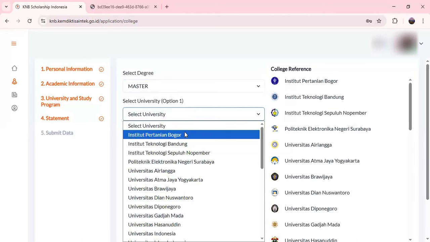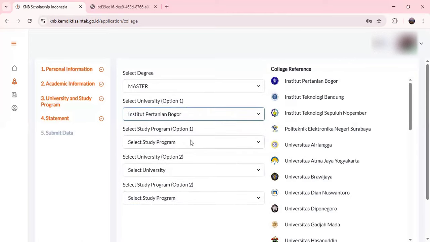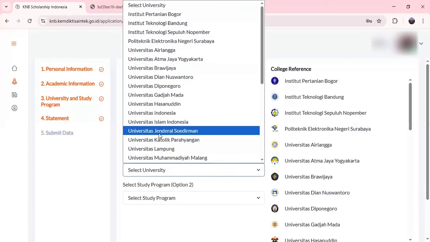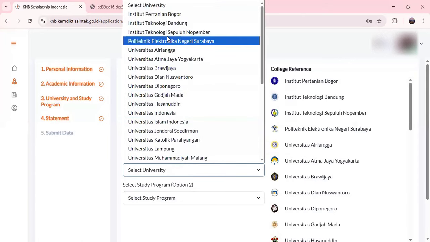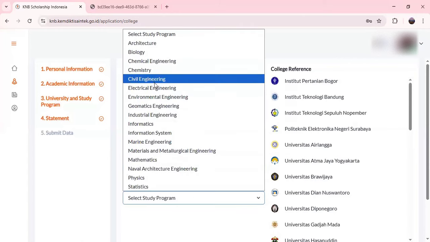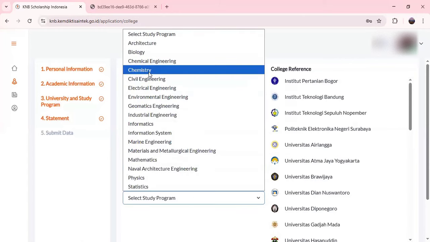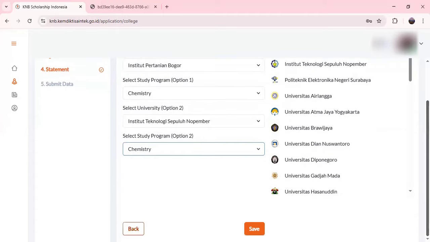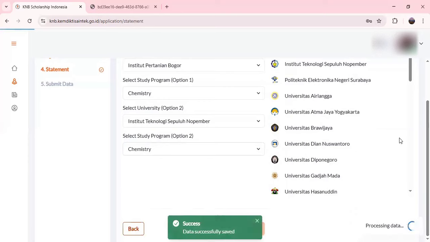I looked for two options, so I'm choosing those. Here chemistry, and after that there was this university which provides this major for masters. So after selecting the universities and programs, you have to save and move forward.